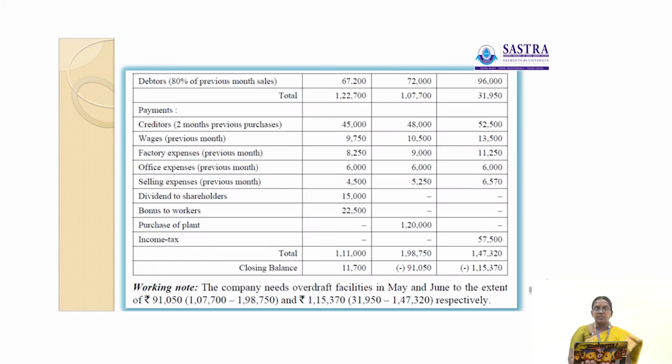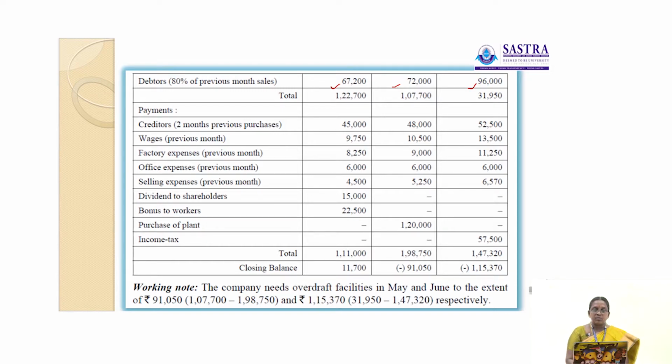Then remaining 80% is considered as credit sales, which is allowed for 2 months. So, debtors 80%, remaining 80% of previous month sales, rupees 67,200. Then next month 72,000. Then next one 96,000. So, the total receipts for all those things 1,22,700. Here 1,07,700. The last one is 31,950. Okay, the total receipts of this column 1,22,700, then 1,07,700, 31,950.